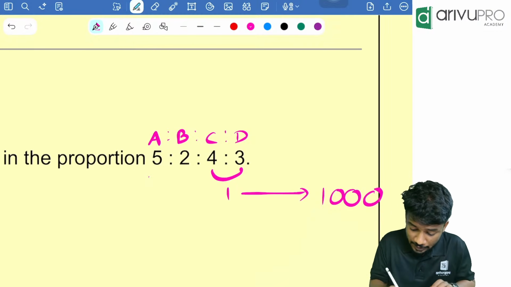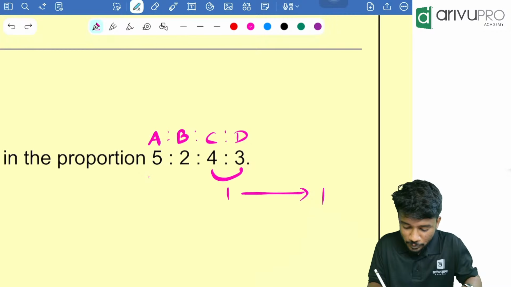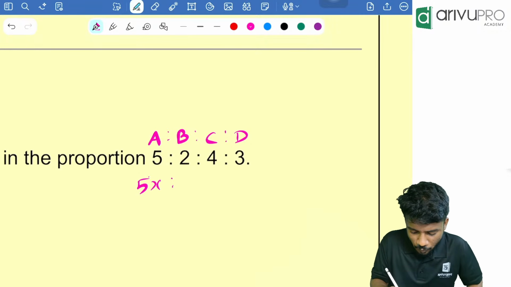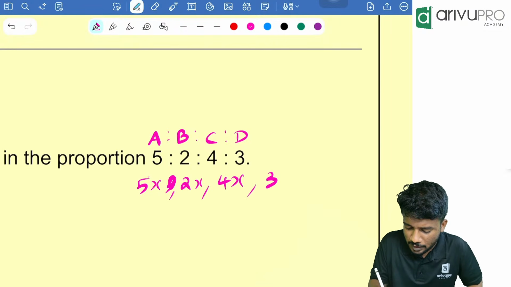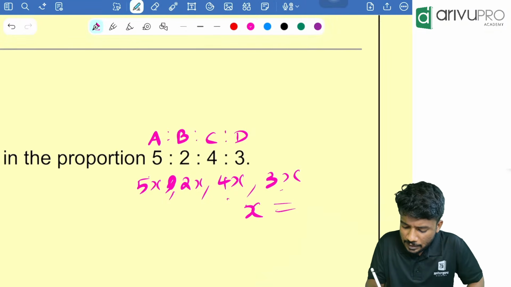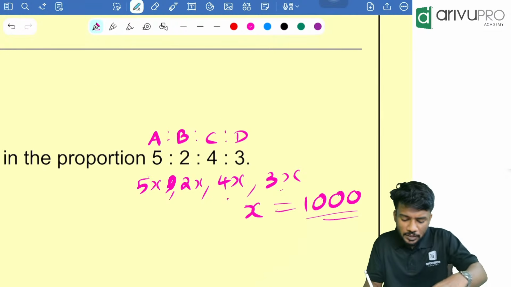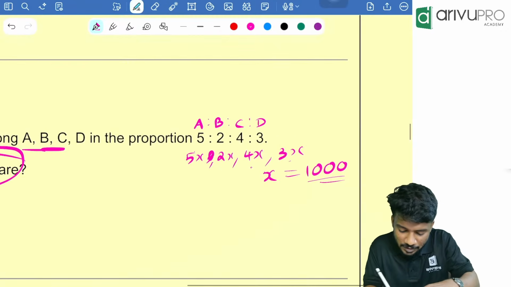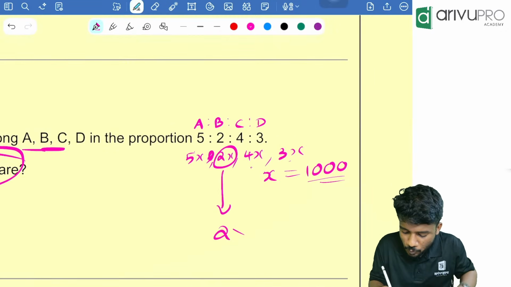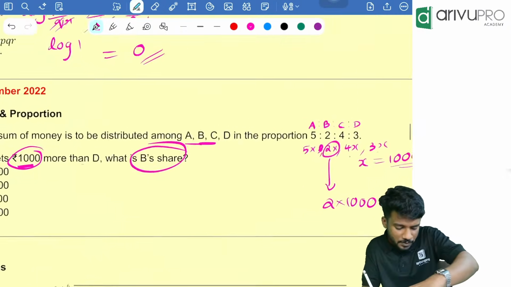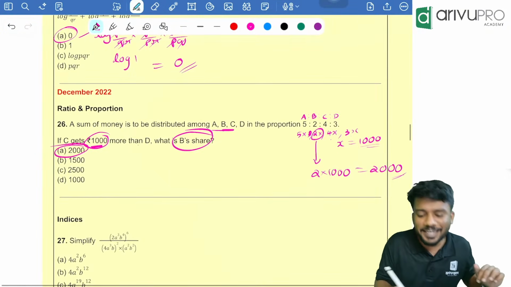I'll show you another way also, the normal way of writing. You will write it as 5x, 2x, 4x, and 3x. So 4x minus 3x according to the question is x, and x is 1000. Now we need to find the value of B's share. B's share is nothing but 2x. That means 2 into 1000, which is equal to 2000. Option A is your answer.